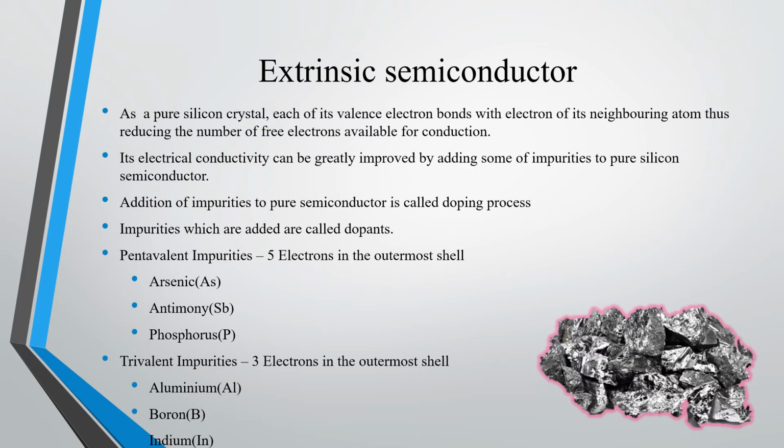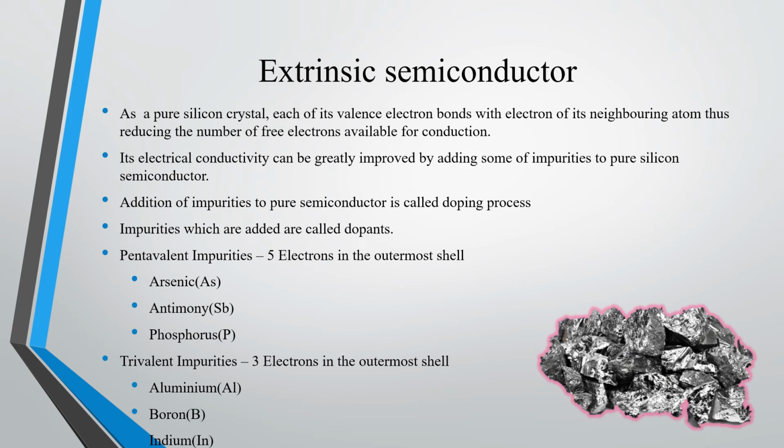Before moving into the types of extrinsic semiconductor, we'll see what are the types of impurities which will be added to an intrinsic semiconductor. Pentavalent impurities and trivalent impurities. From the name itself, we can identify the number of electrons present in its outermost shell. Penta represents 5, so pentavalent impurities have 5 electrons in the outermost shell. Tri represents 3, so trivalent impurities will have 3 electrons in the outermost shell.